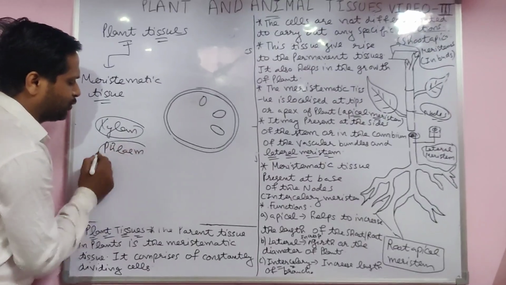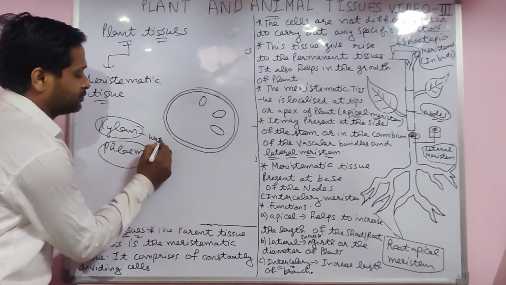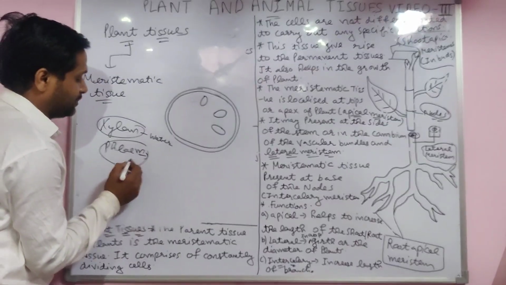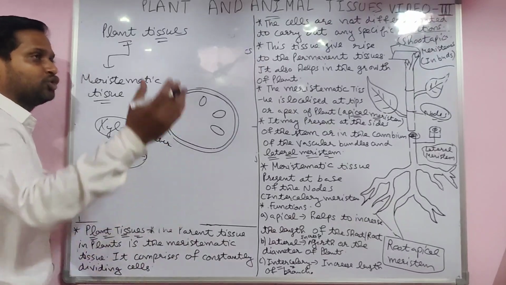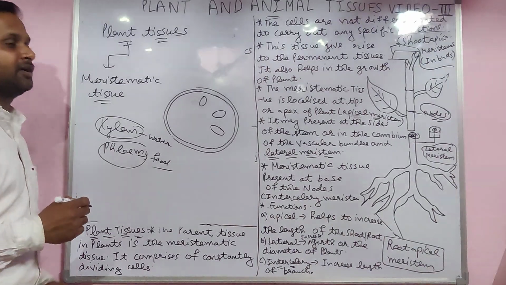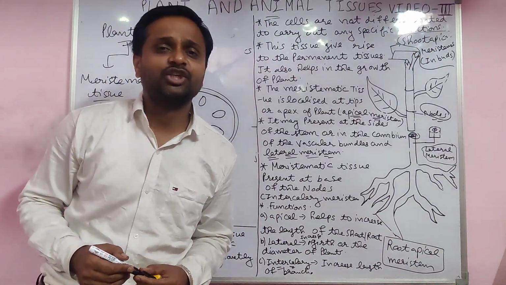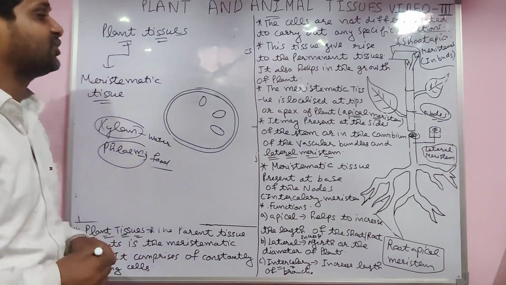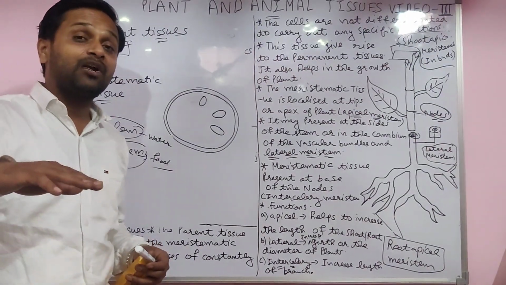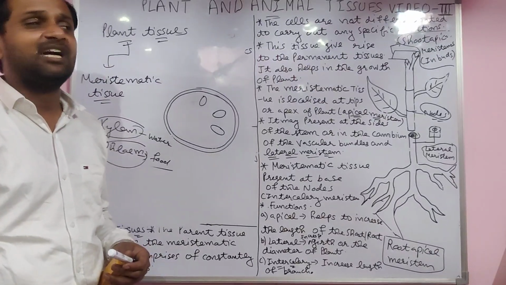In the plant, two pipes, two tubes are there. Xylem conducts water, transferring water from roots upward. Phloem conducts food from one part of the plant to another. That process is called translocation. And when the plant loses extra water, that is called transpiration.